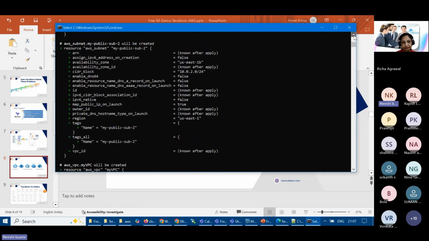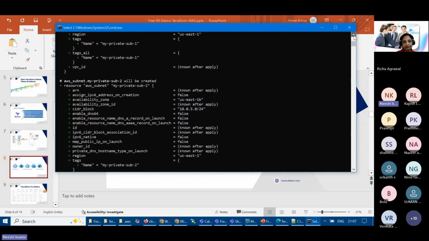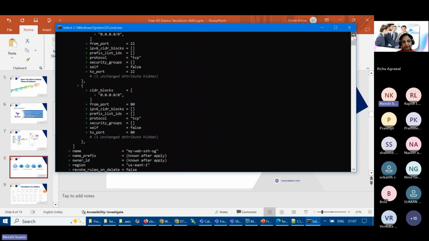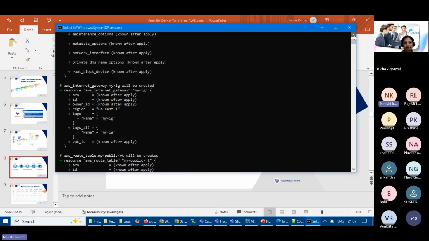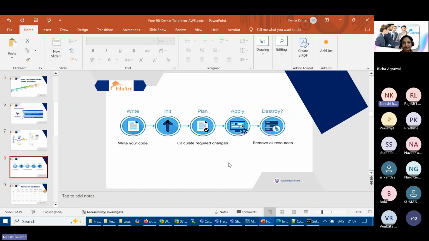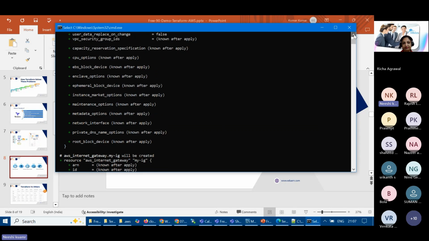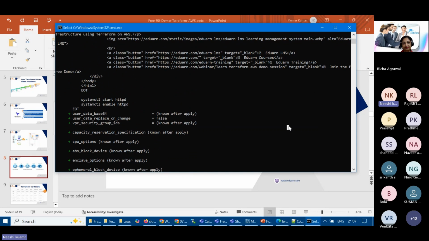So it is creating a VPC. It is creating my public subnet 2, public subnet 1, then private subnet 2, private subnet 1. Then it is creating the security group, and then finally we have the public route table associations, right? And then here it is creating the internet gateway. This plus symbol indicates that it's going to create it. And then here we have our user data and instance. So this looks good to me.